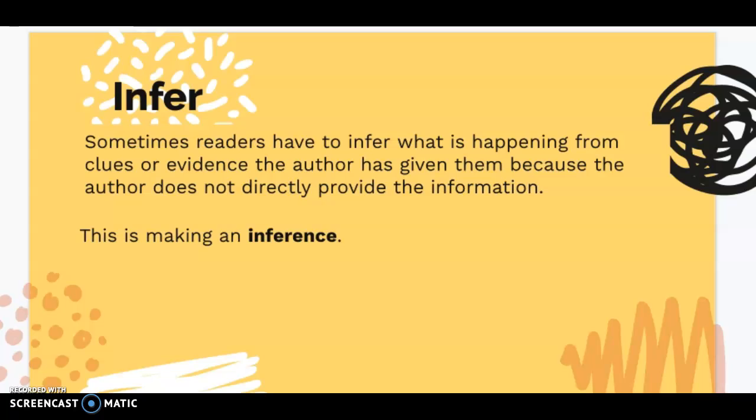Sometimes readers have to infer what is happening from clues or evidence the author has given them because the author does not directly provide the information. When readers do this, they are making an inference.